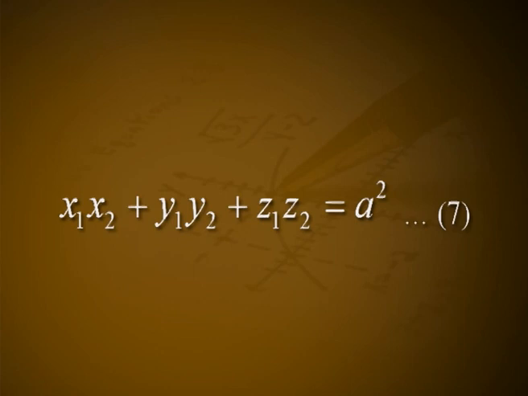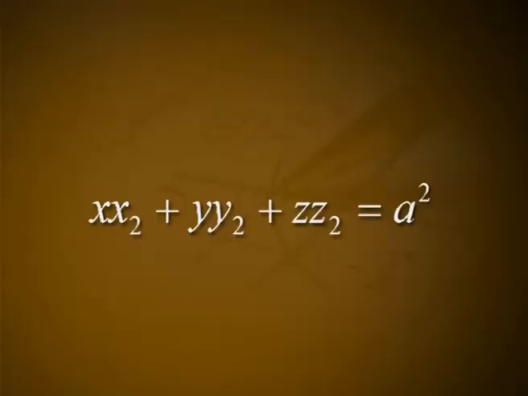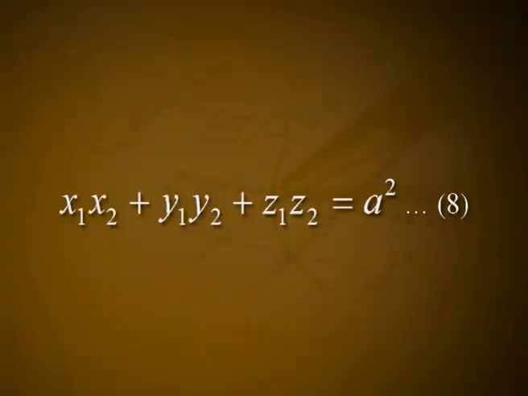Equation number 7. Similarly, the polar plane of Q, x x2 + y y2 + z z2 = a², will pass through P if x1 x2 + y1 y2 + z1 z2 = a², equation number 8. Since equations 7 and 8 are the same, hence the proposition.